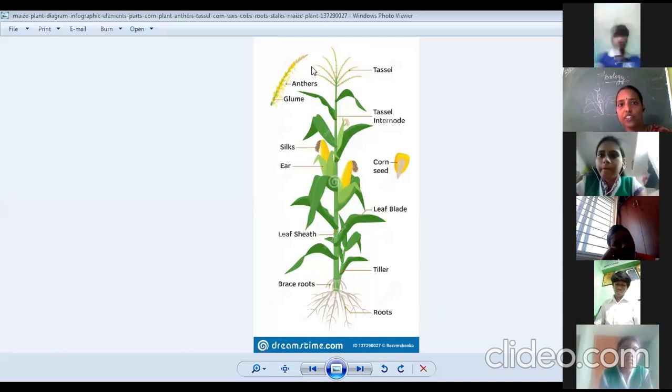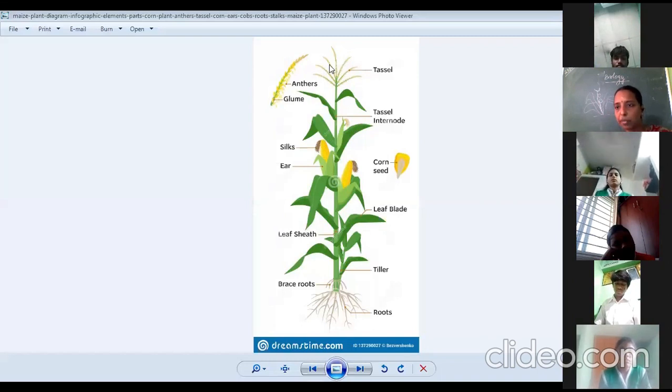Okay. So whenever the wind touches this tassel, immediately what happens? The anthers will break and the pollen grains are given off, which are caught by the silk of the cob, and pollination gets completed and corn is formed. That is pollination in our what is that plant called? Zea mays. Zea mays is nothing but the corn plant. Okay, so that is a category.